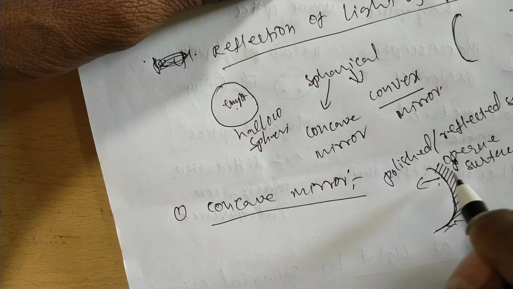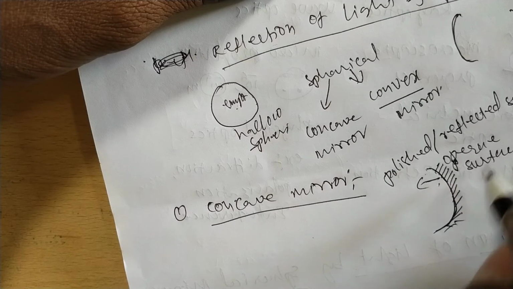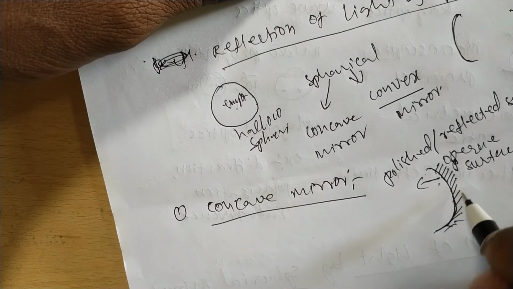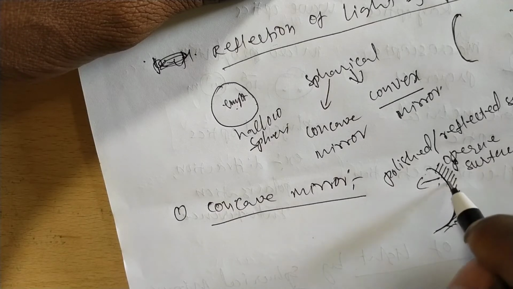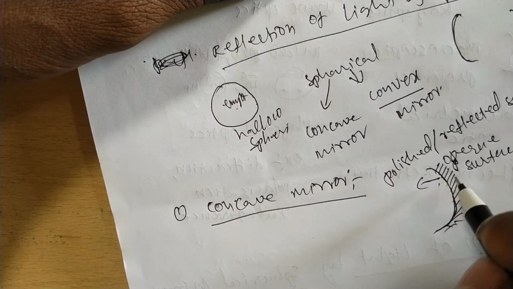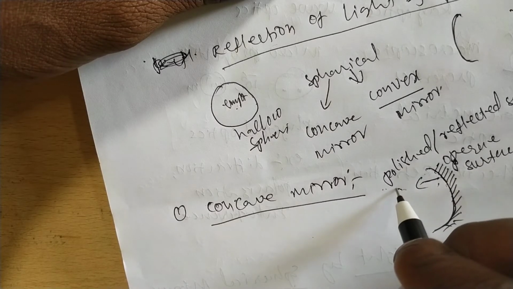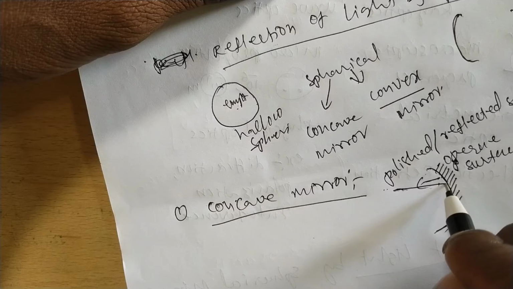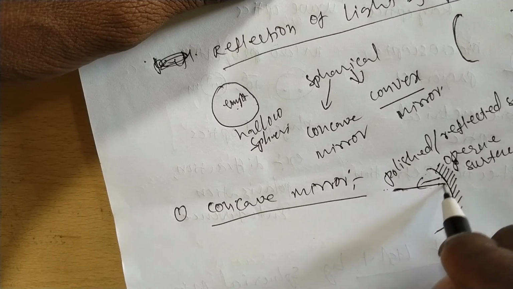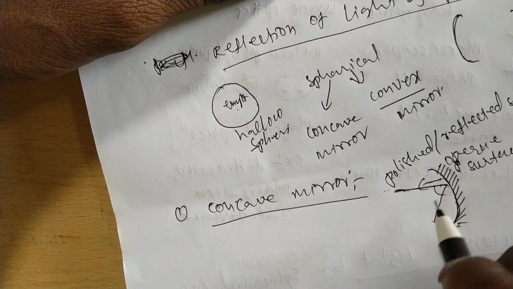This outside is opaque. Opaque is nothing but a rough surface. When light falls on the opaque side, the light cannot be reflected. When light falls on the polished or reflecting part, it can be reflected at some angle.